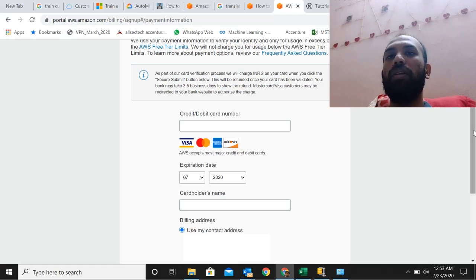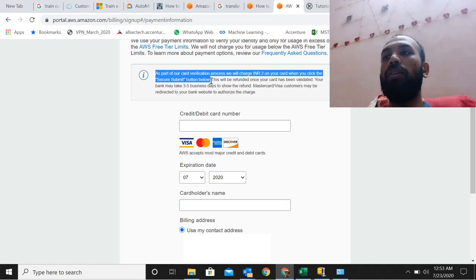It will deduct 1 rupee. Looks like they have now revised it to 2 rupees. Since my country is India, I selected India, so it's doing it in Indian rupees. It will deduct 2 rupees and then refund it within a day. As long as you are within your limits, it will not charge you.